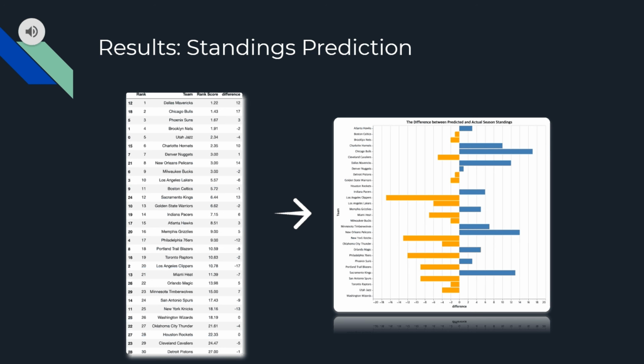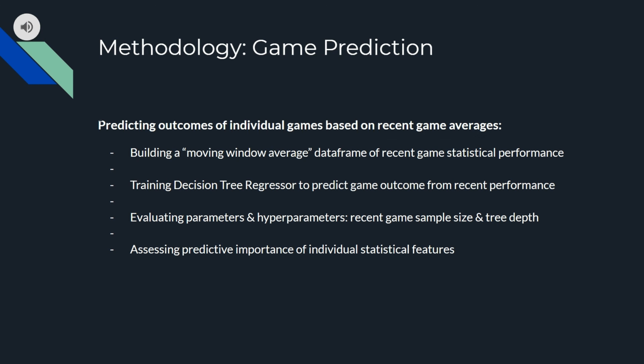And then we visualized this result on how much difference the model made for each team. By this visualization, we were able to know how accurately our model predicted for each team.